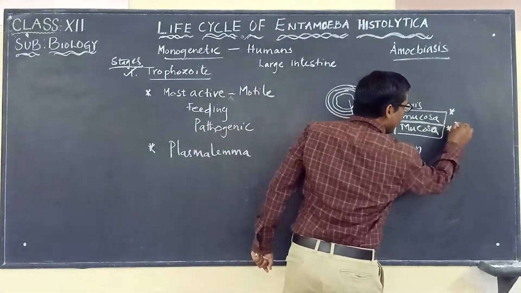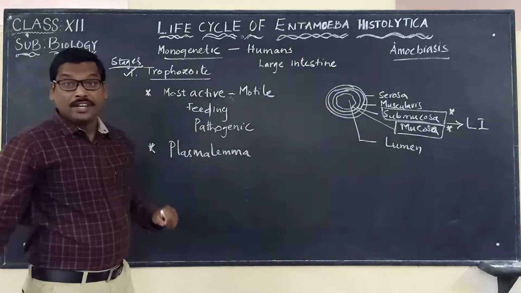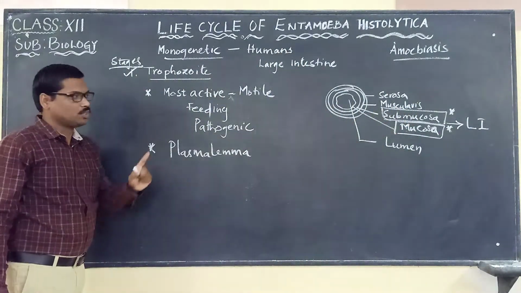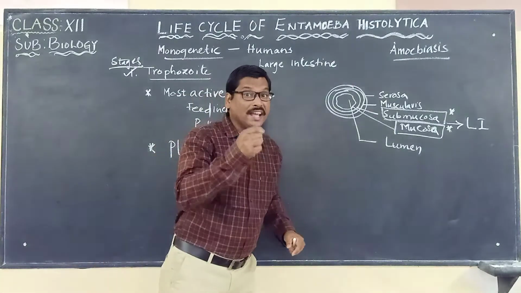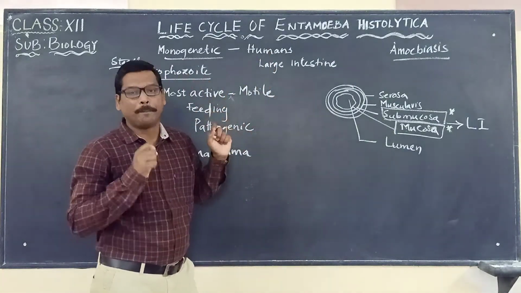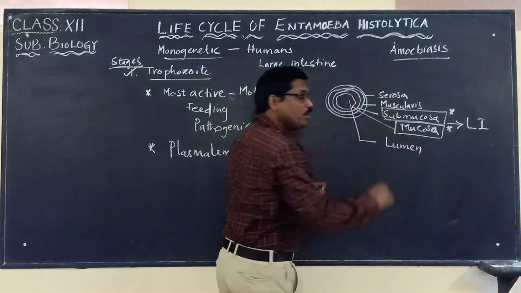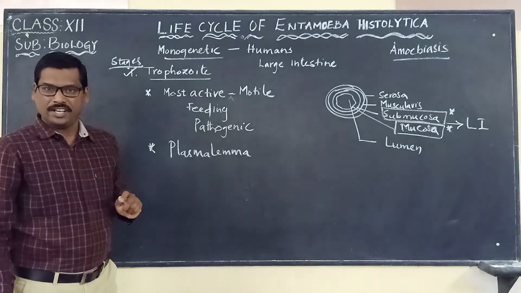So in these two layers, what is present now? Entamoeba histolytica will be present. So you have to remember this. Where in the large intestine is Entamoeba histolytica present? It is present in the submucosa and mucosa of the large intestine.